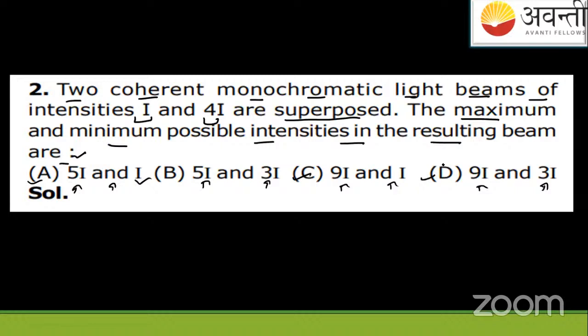I'm giving you 2 to 3 minutes for this. This is the second numerical question. Solve it yourself. So your time starts now.